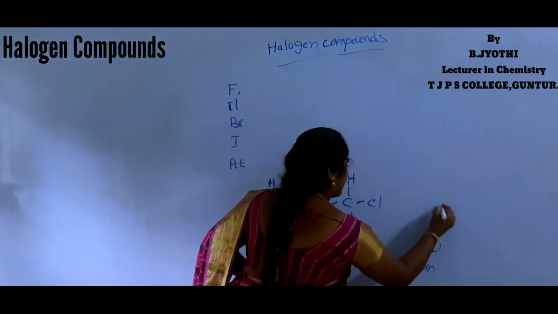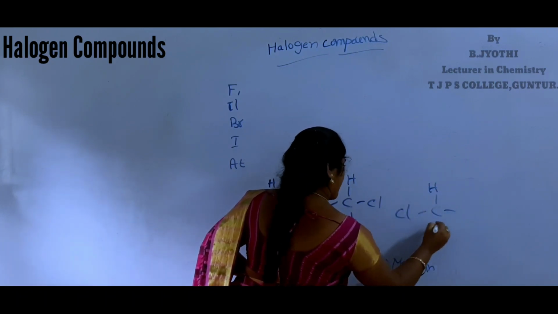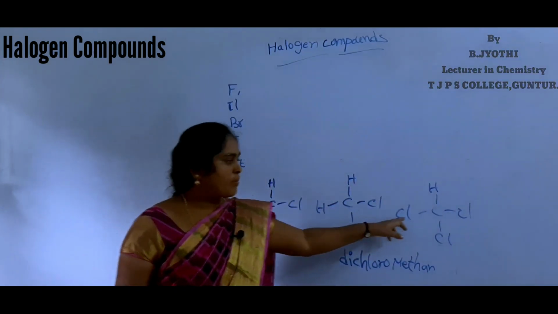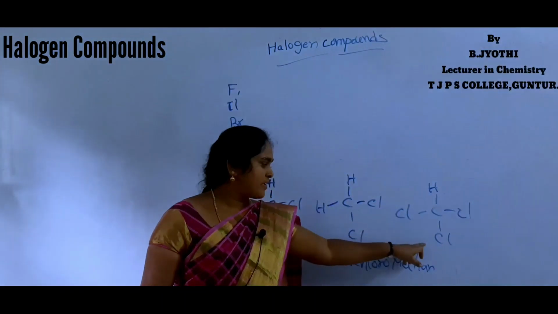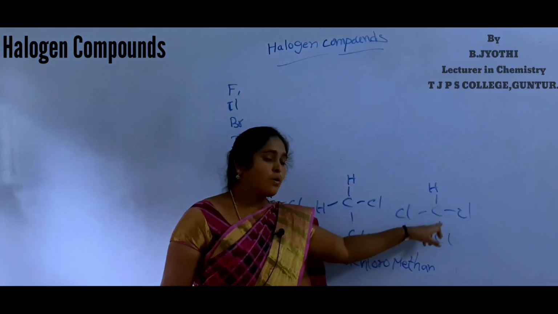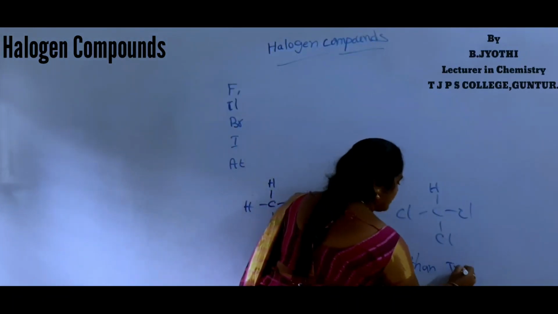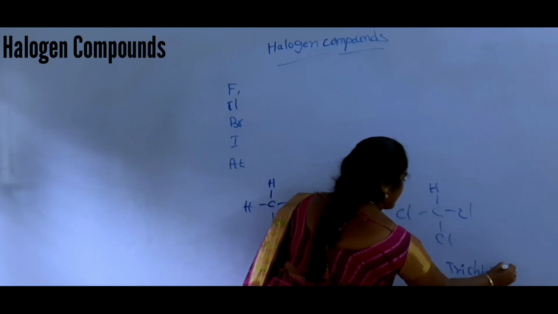Another example. How many halogens are in this compound? 3. So this compound is trichloromethane.